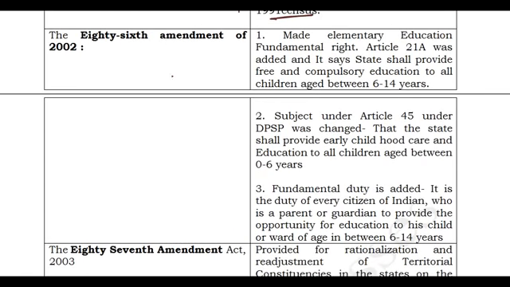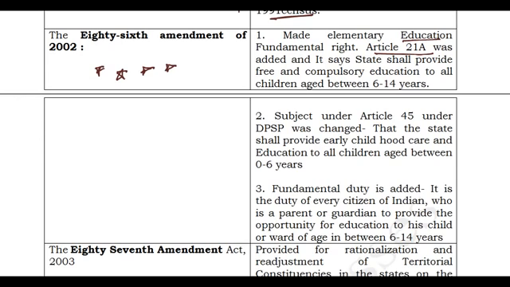And what about the 86th Amendment Act? This is again an important act. Here we have changed 3 items, as we discussed when we were discussing fundamental rights, fundamental duties, and directive principles of state policy. Based on this 86th Amendment Act, Article 21A was added to the fundamental rights, and elementary education was made a fundamental right.